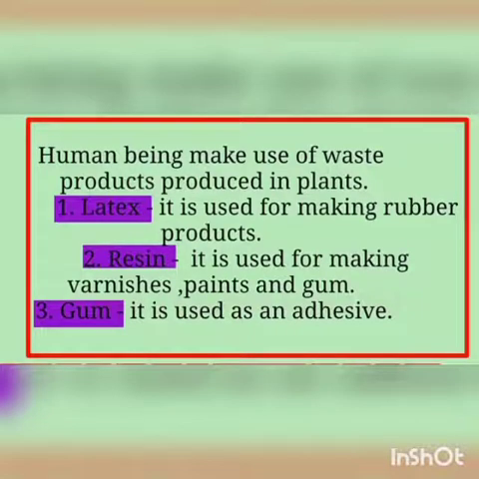Human beings make use of waste products produced in plants. First, latex. It is used for making rubber products. Second, resin. It is used for making varnishes, paints, and gum. Third, gum. It is used as an adhesive.